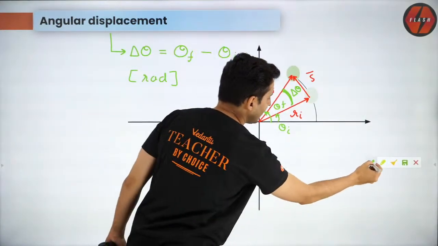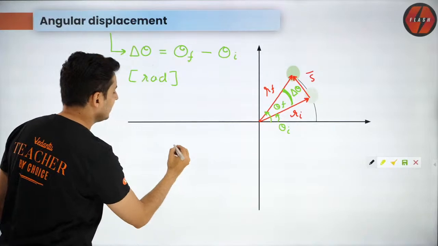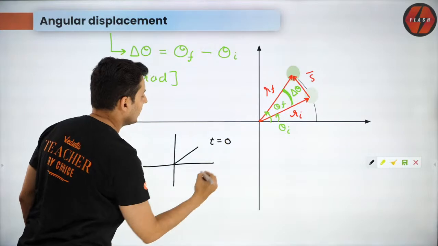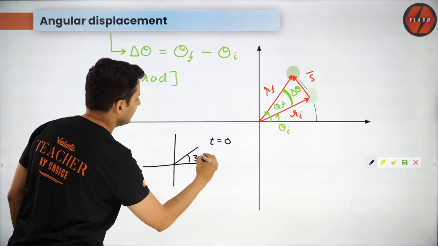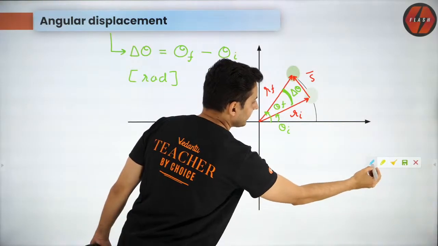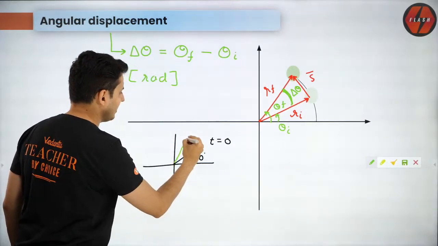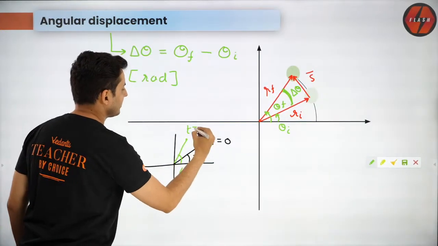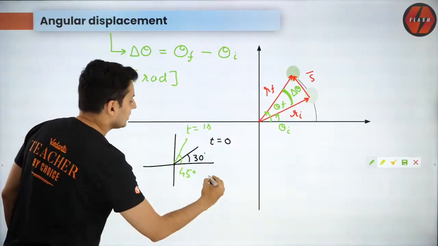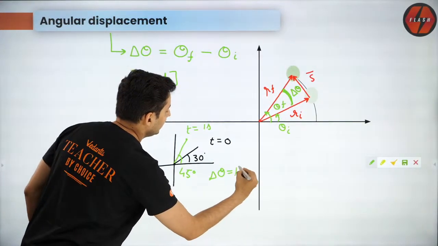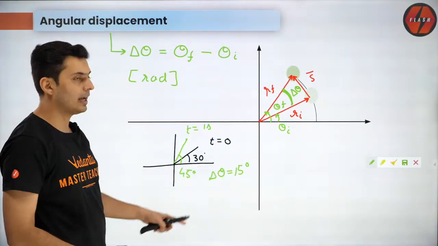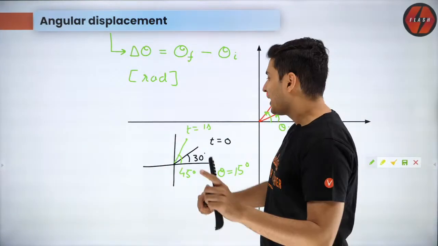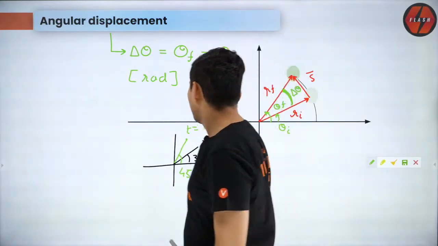To give you an example so that you get it in your head, imagine the particle at t equal to 0 was here, making an angle of 30 degrees, and after some time, at t equal to 1 second, the particle came over here, at 45 degrees. So the angular displacement will be 15 degrees. That's the angular displacement. Keep that in mind.